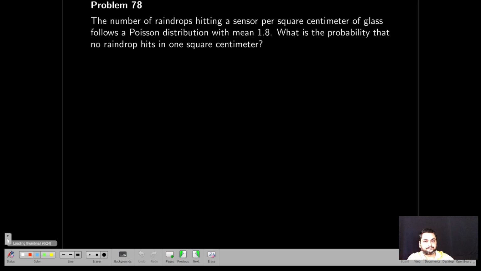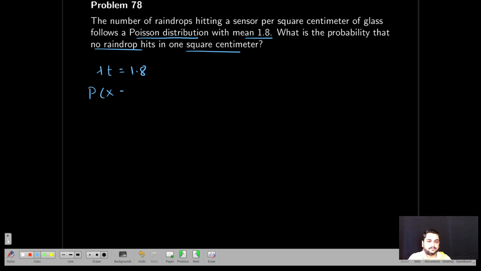Okay. Next. The number of raindrops hitting a sensor per square centimeter of glass follows a Poisson distribution. Already they have mentioned with mean 1.8. Okay, they are already saying lambda t is 1.8. Now, what is the probability that no raindrop hits in a square centimeter area?